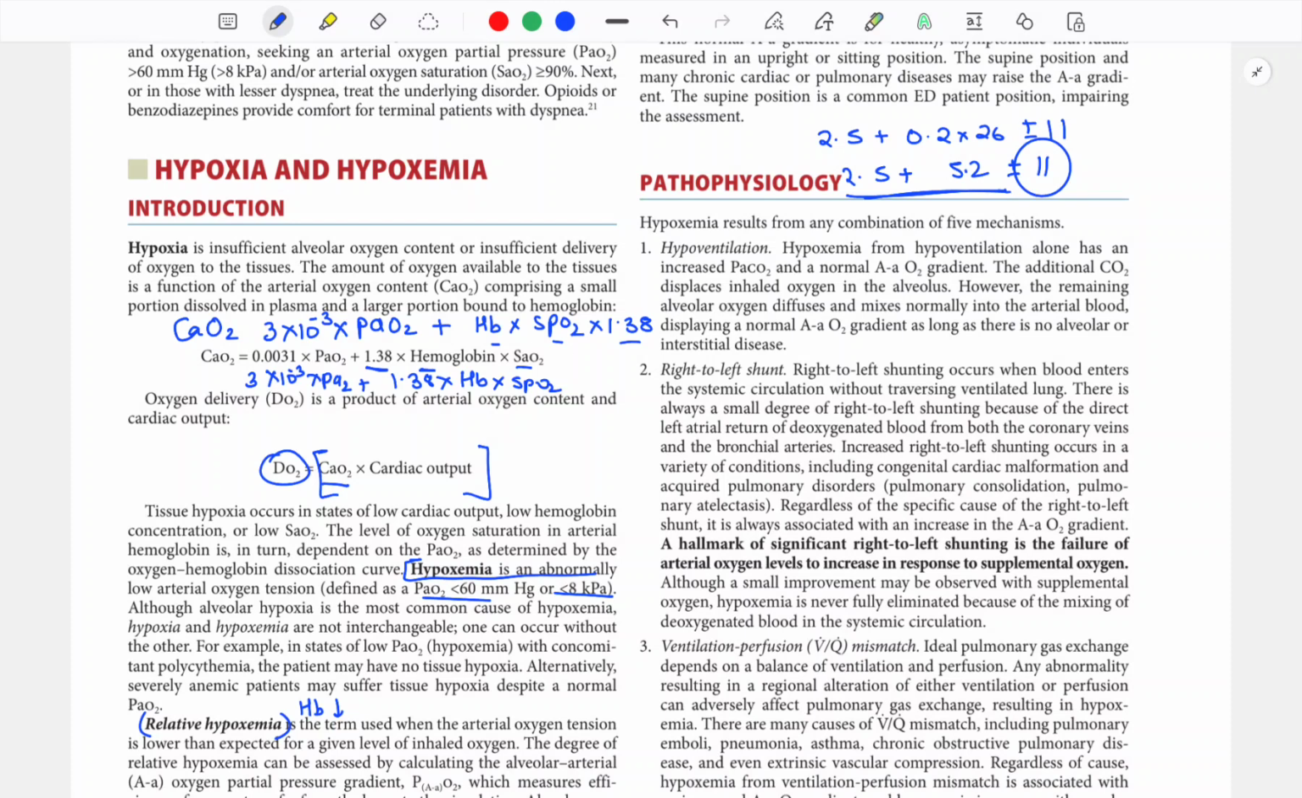VQ mismatch occurs in pulmonary edema and pulmonary embolism, COPD. Then there is diffusion impairment in lung fibrosis cases. You will see more than 50 mmHg increase in PO2. Then there is low inspired oxygen in